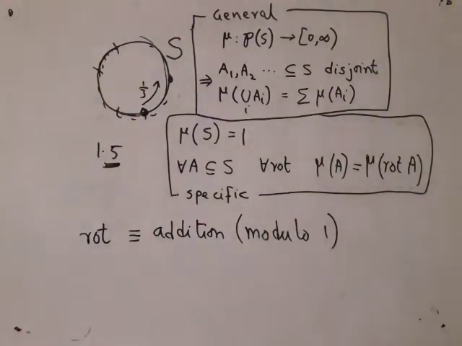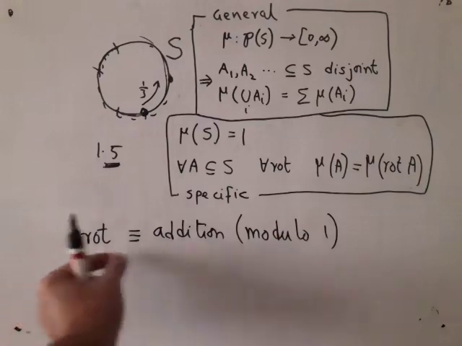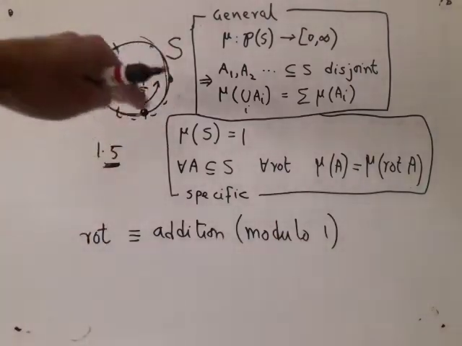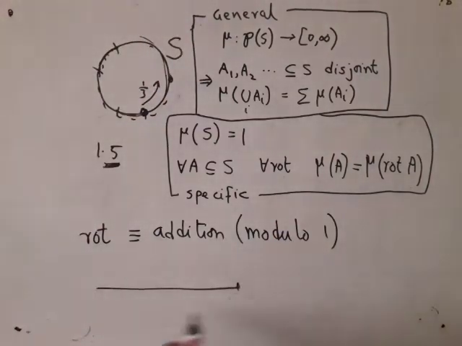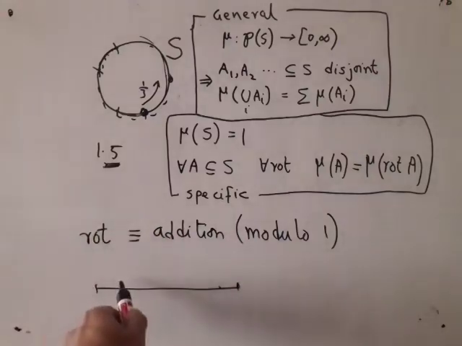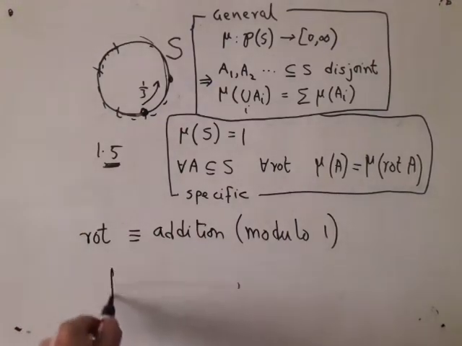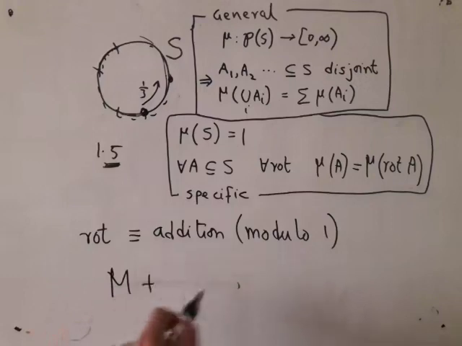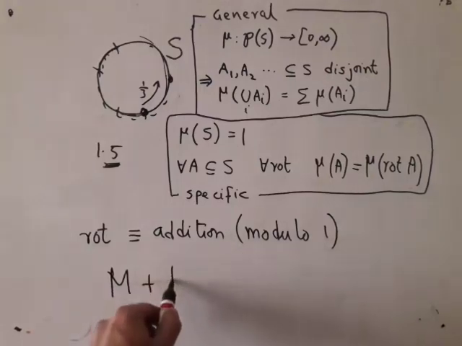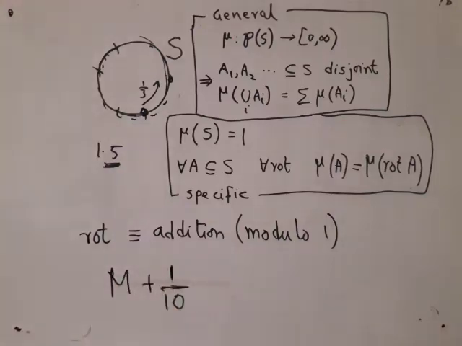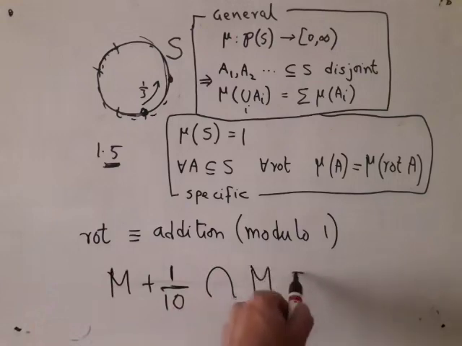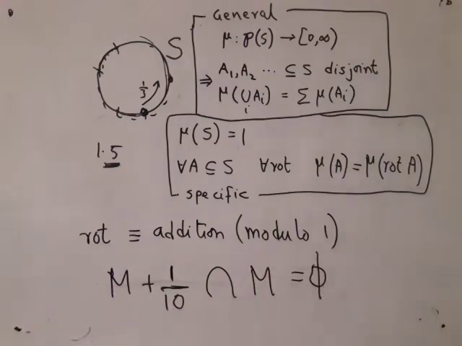So with this understanding that this geometric concept of rotation is here nothing but adding a number, and whenever you go out, so when I consider this as an interval, whenever you move out here, you basically come back to the other end. Okay, so now I had this set M. Suppose with this M I add the number 1/10.